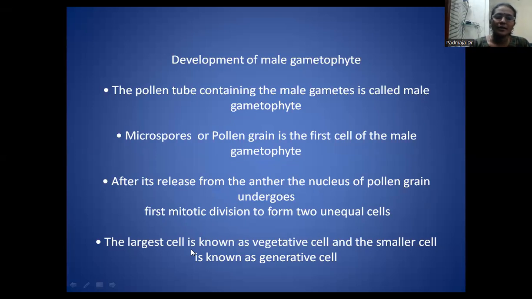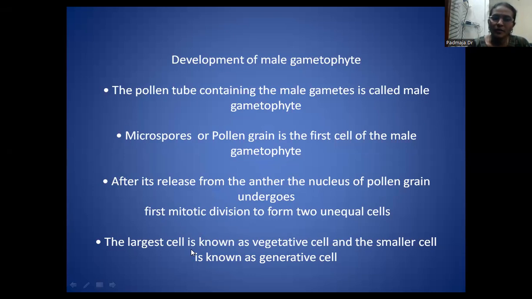What the embryo sac consists of, we will study in the next class, when we study the development of the megasporangium, microsporogenesis, and development of the female gametophyte. This embryo sac consists of the egg nucleus and the polar nuclei. One of the male gametes will fuse with the egg nucleus. As a result, the zygote will be formed. This zygote will develop into the embryo.